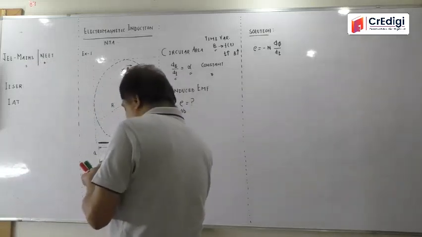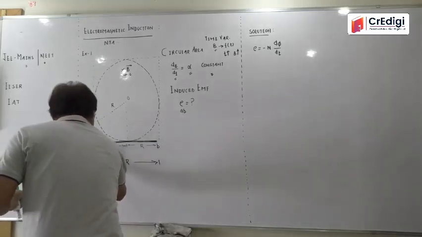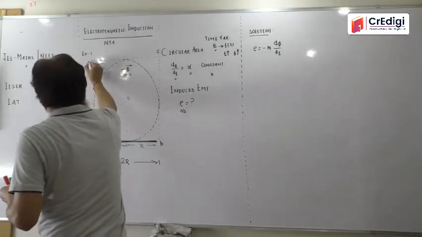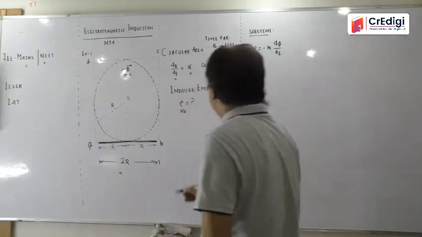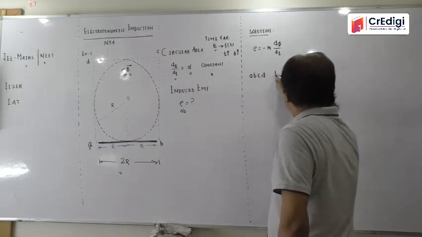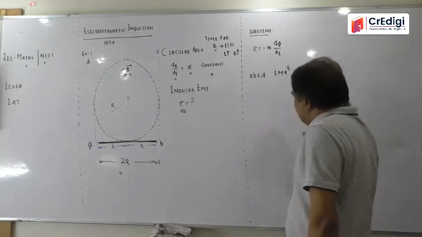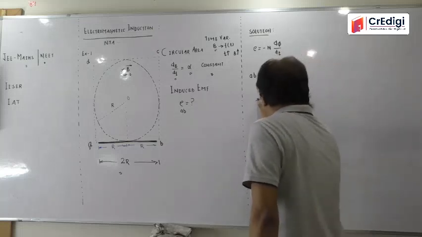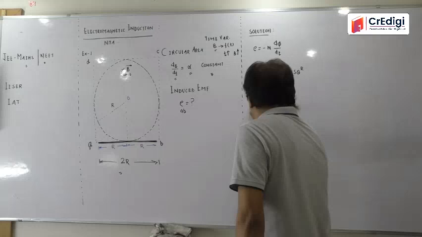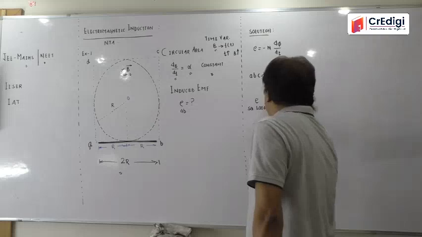See that this ABCD is a square. From here to here, watch carefully. A here, B here, C here, and D here. This is D. And ABCD is an imaginary square. And my interest is to calculate the value of induced EMF in the square loop. And which square loop is it? ABCD. I'm interested to go for it.